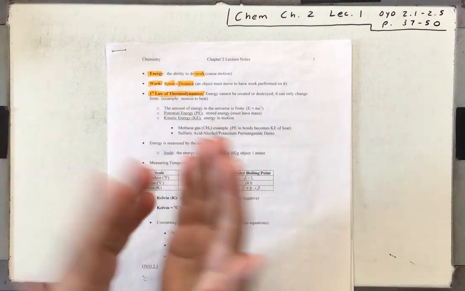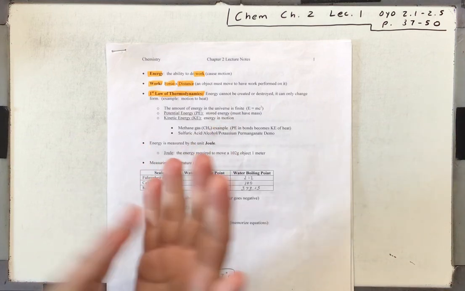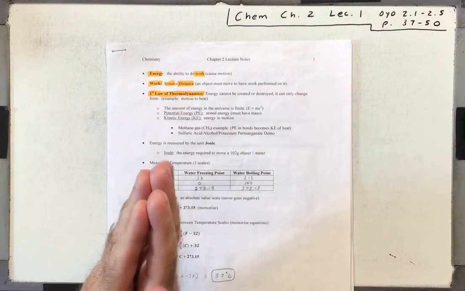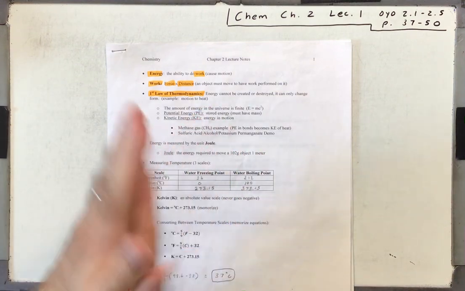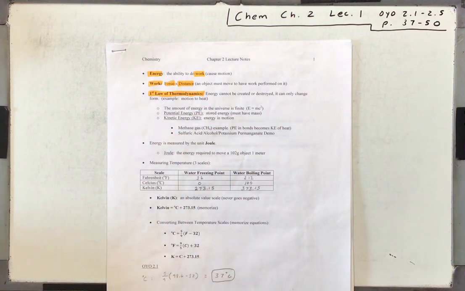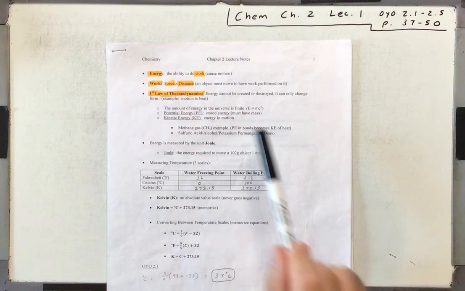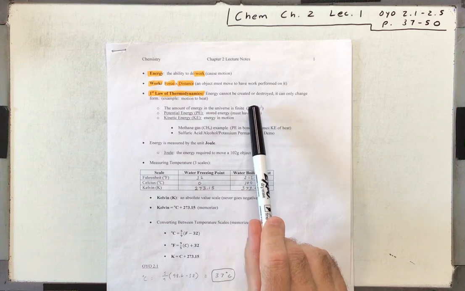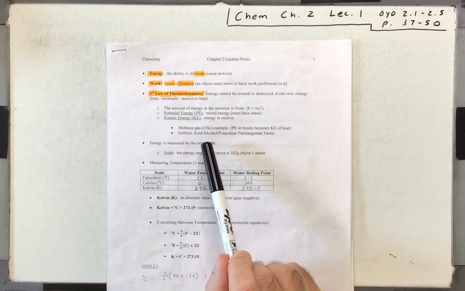So the energy of motion moving back and forth ends up changing to the energy of heat, because the friction causes heat. So that's just changing the form of energy. The energy isn't destroyed, it's just changing form.